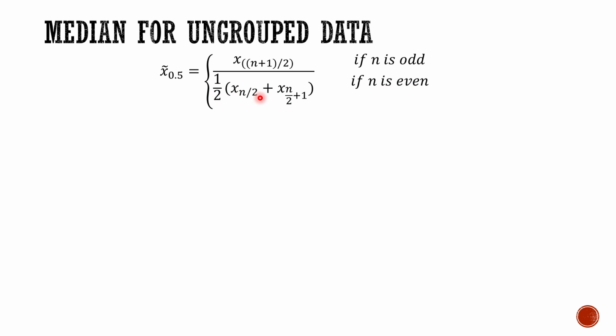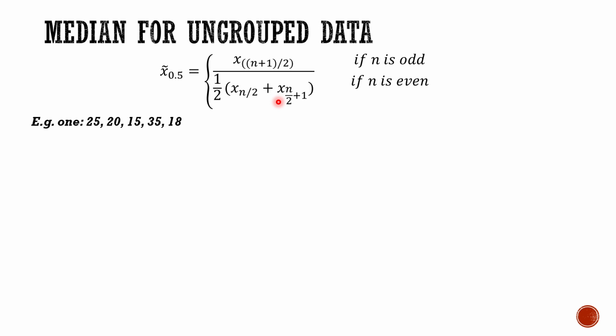So these are the two middle terms, that is the first one is x n by 2 and the second one is x n by 2 plus 1. And we'll take the arithmetic mean. It means we'll add these two and divide by the number of observations, that is 2 for this particular sample. So this is the arithmetic mean of these two middle terms.